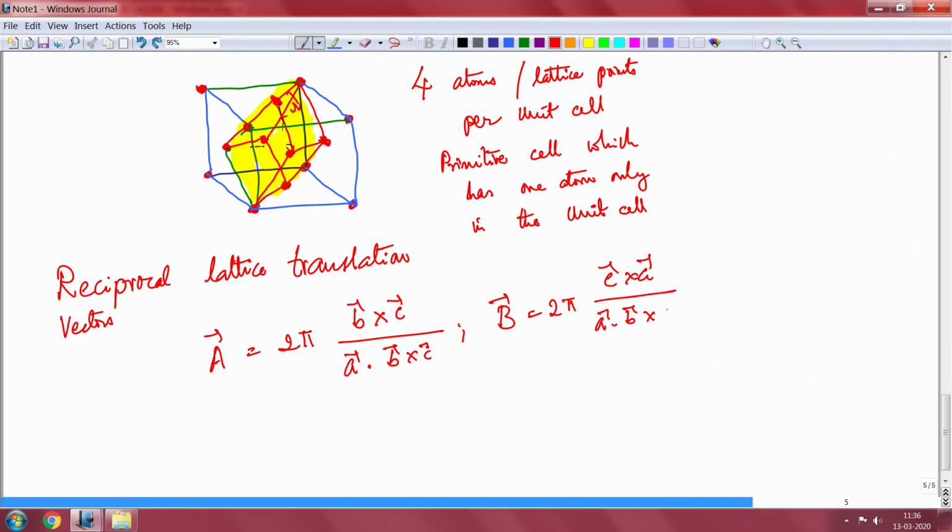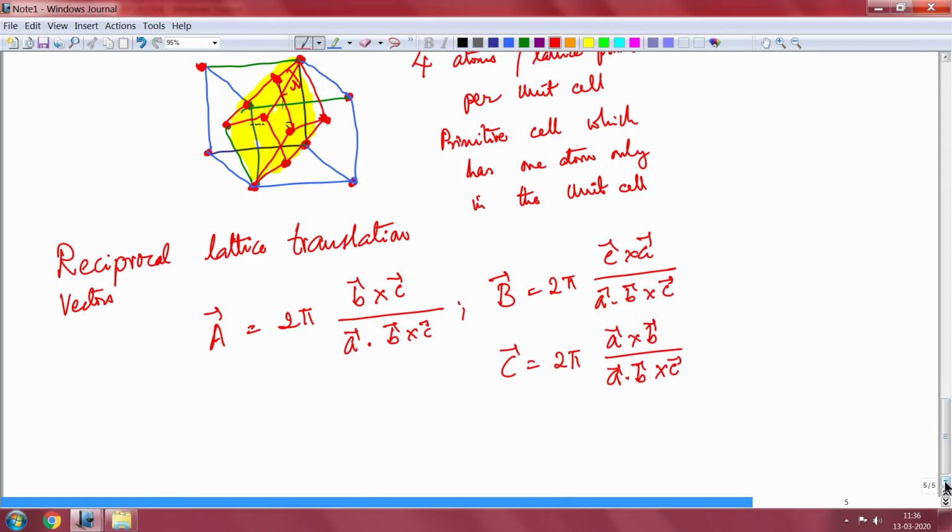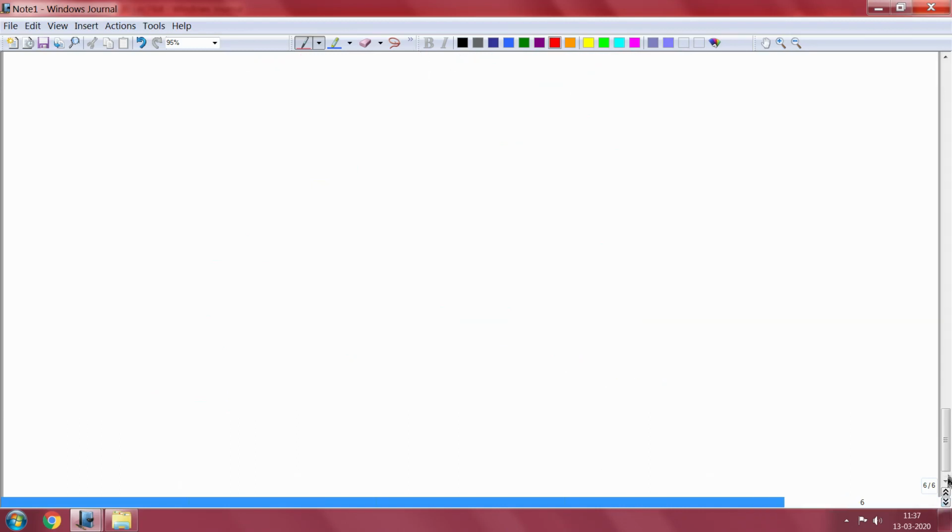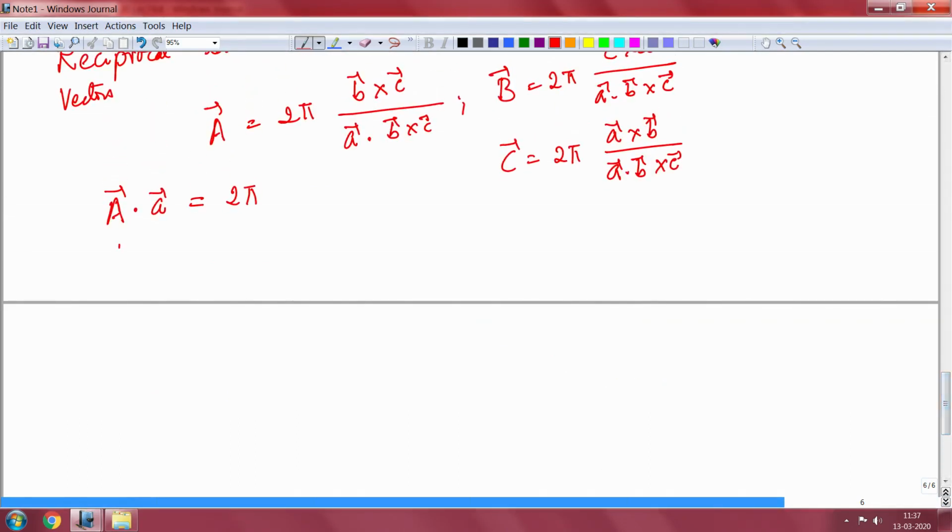We know that A dot B cross C is the same as B dot A cross C is the same as C dot A cross B, and then I have C which is given by 2 pi times A cross B by A dot B cross C. Now, having done that, you can now show that A dot A is equal to 2 pi, because the numerator and the denominator become the same if you take out the factor 2 pi, and we have A dot B is equal to 0, because B dot B cross C is equal to 0,